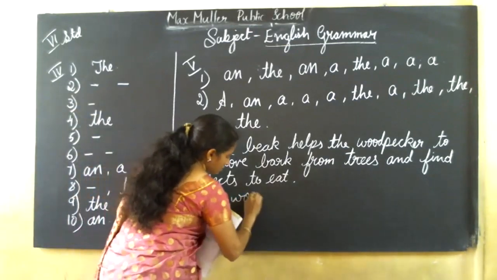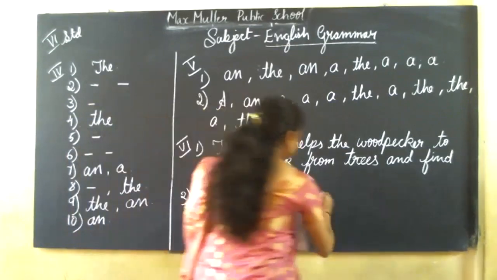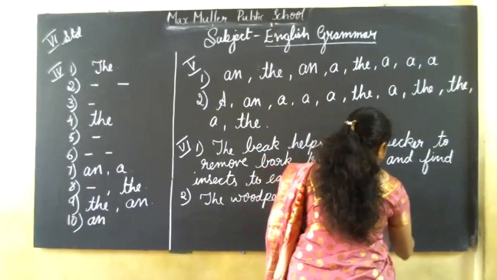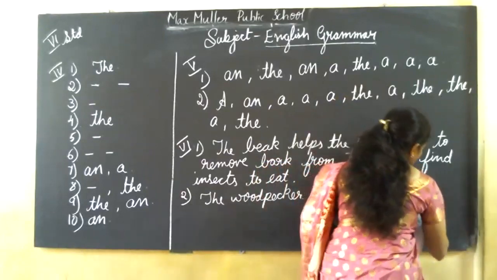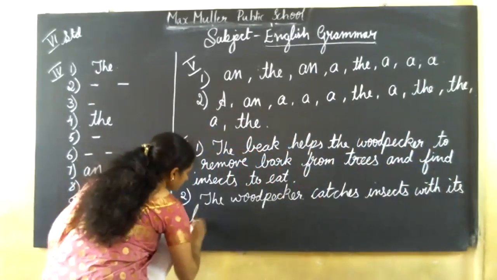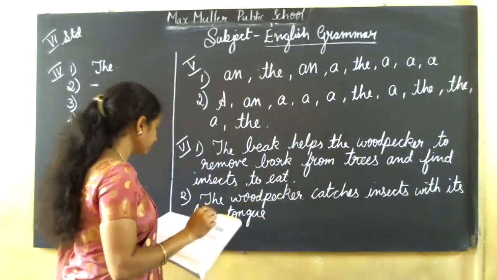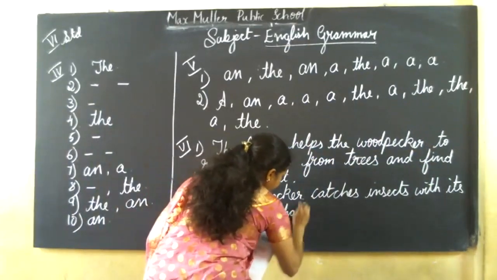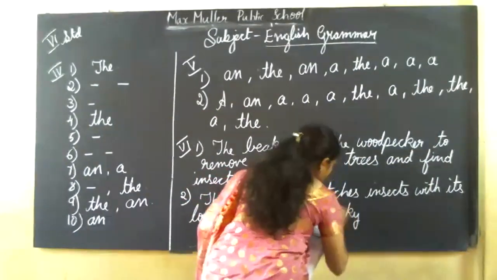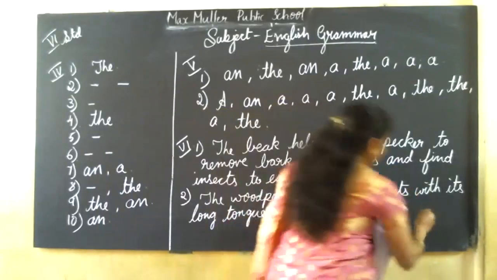The woodpecker catches insects with its long tongue that is sticky on the tip.